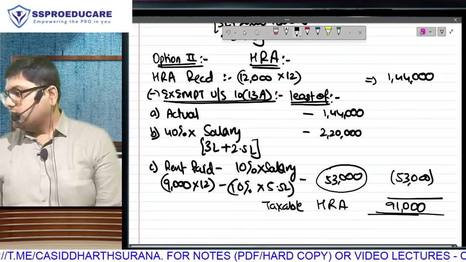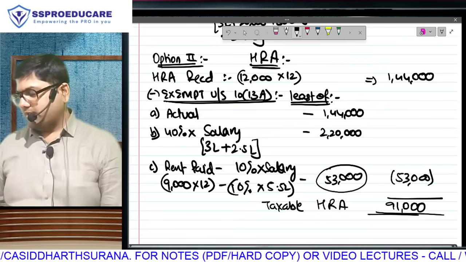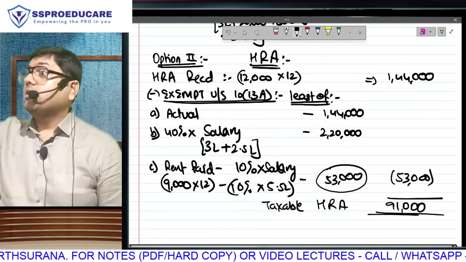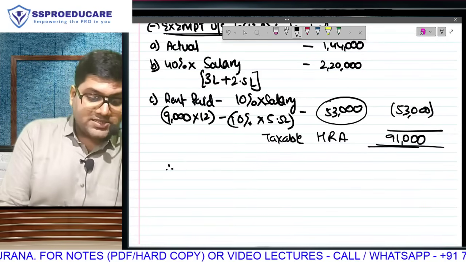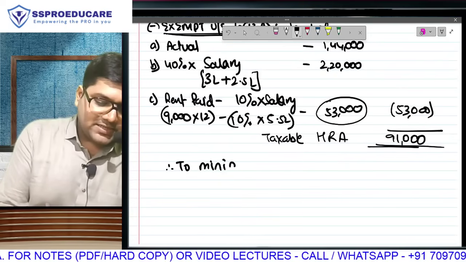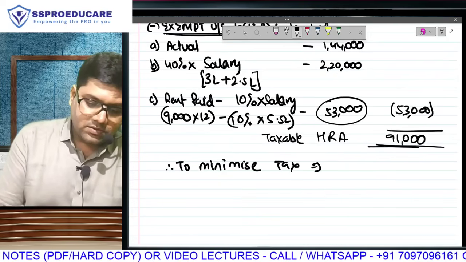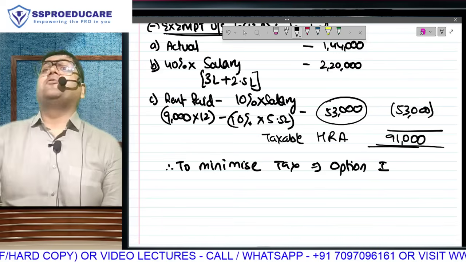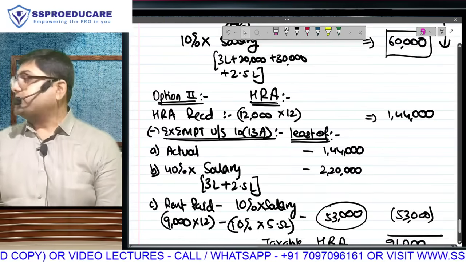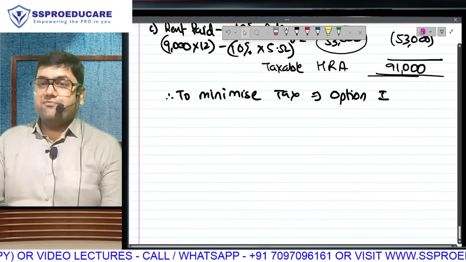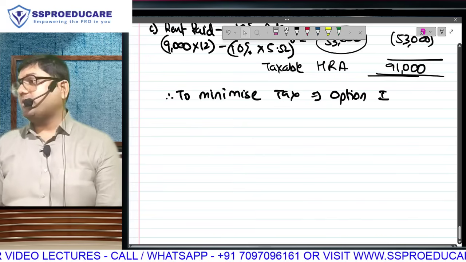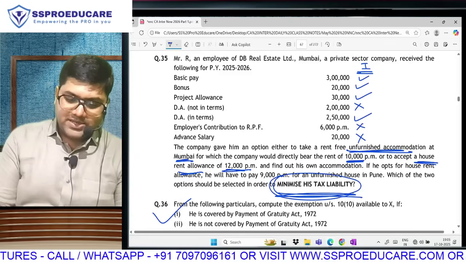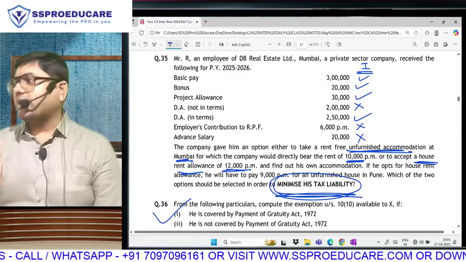Do you know what to do next? Tell me in 1 minute. Now what? Okay, you got the 2 answers. Now what is going on in your brain? We will choose. The question is asking us to do what? To minimize the tax. In option 1, my taxable amount is coming to 60,000. In option 2, it is 91,000. Obviously, paying tax on 60,000 is better than paying tax on 91,000. What was the last line of the question? Observe. Minimize tax. Tax will be minimized wherever we get the lower taxable amount.